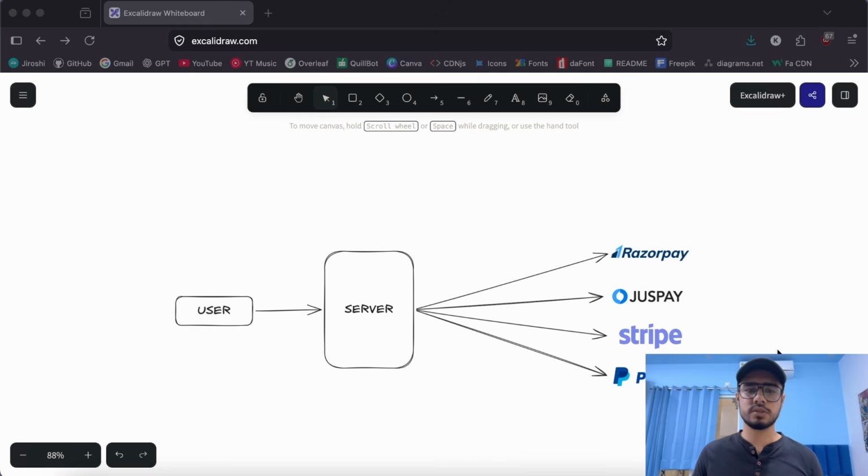I hope you have understood what the strategy pattern is, how it applies to real world scenarios, and I hope you will create your own strategy patterns and share in the comments.